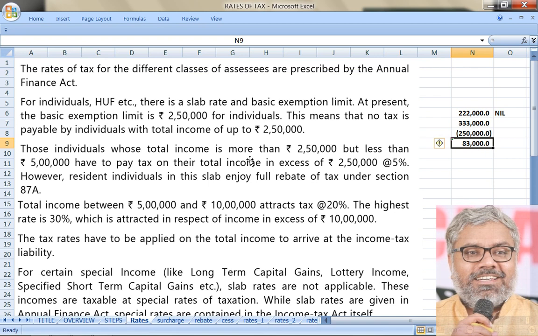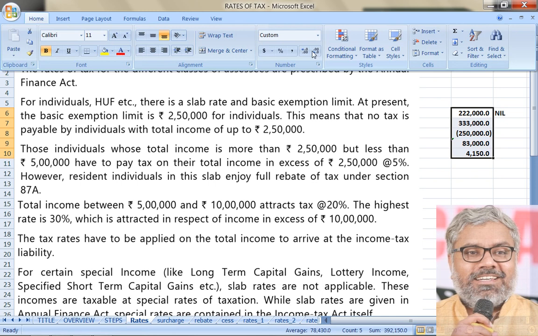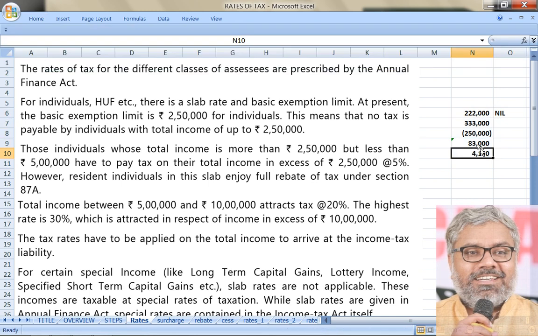This is the income in excess of 2,50,000. In excess of 2,50,000, his income is 83,000. On that, how much is the tax payable? You have to calculate 5% on 83,000. So what is the tax here? 4,150.